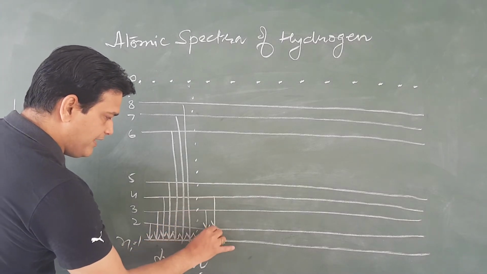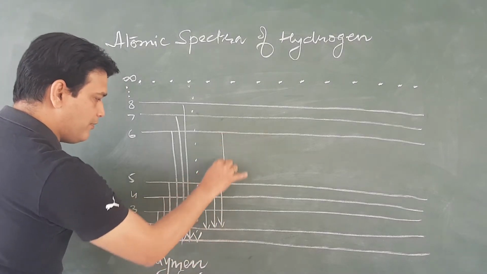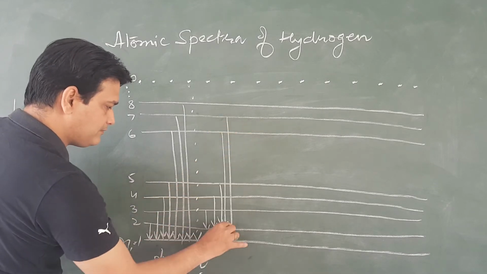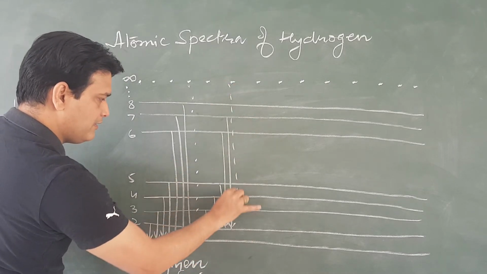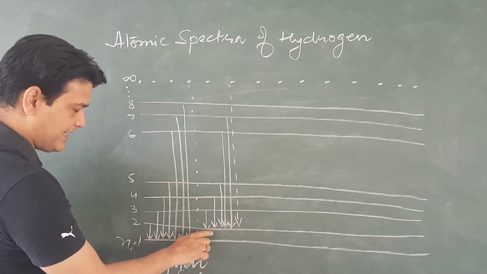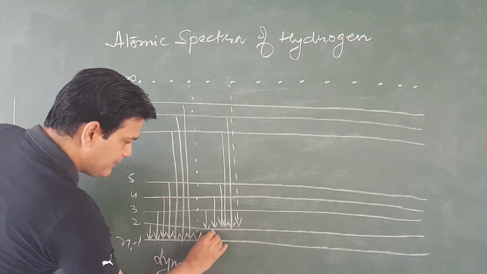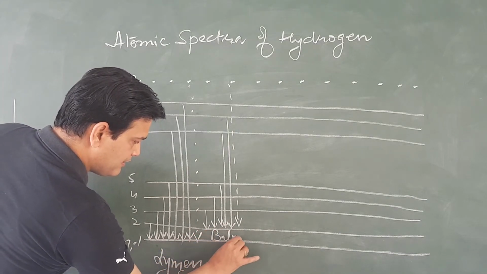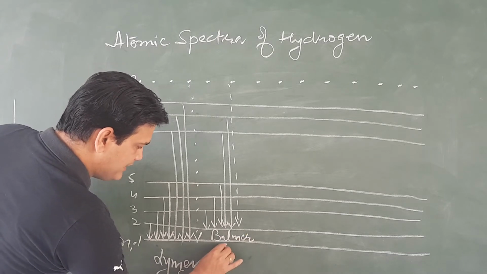Similarly, when electron jumps from any level to second level, it will be Balmer series.